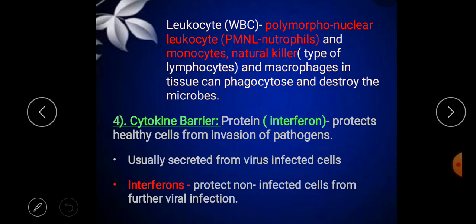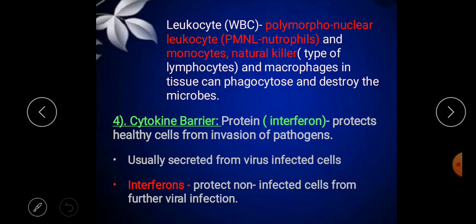They always protect the non-infected cells from further viral infection. Interferons prevent viral infection in non-infected cells, so they do not allow the virus to infect the normal cell. That is how it acts as a barrier. Okay, so this is all about the cytokine barrier.